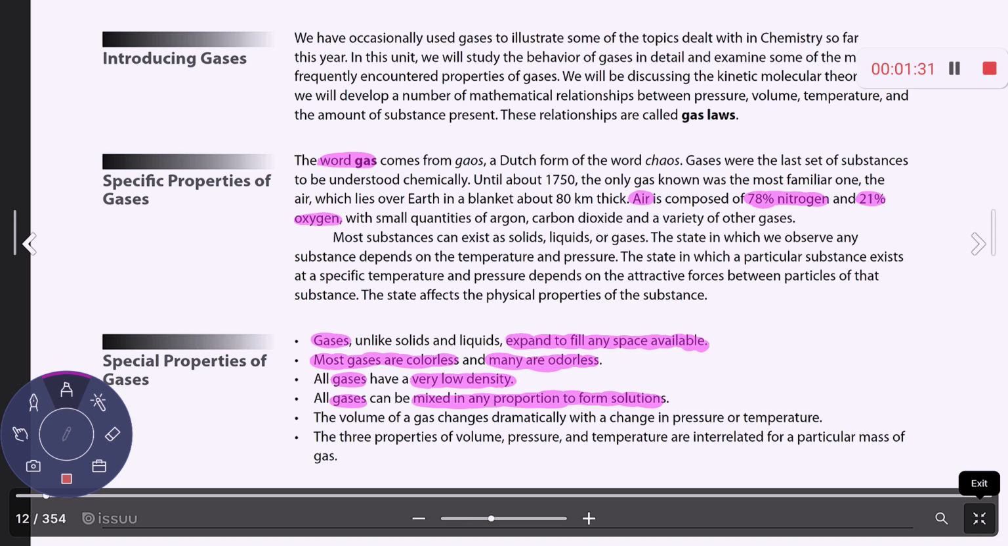Now, the volume of a gas is going to be dependent upon the pressure and the temperature. We will talk more about that when I get to the next section. And let's take a look at the next page.